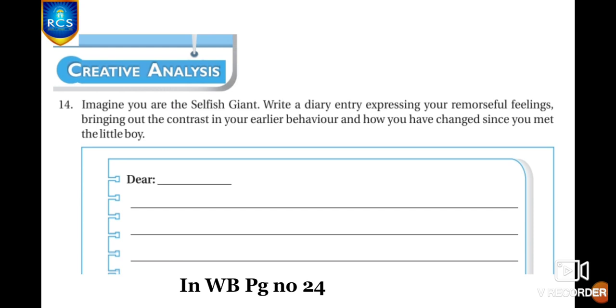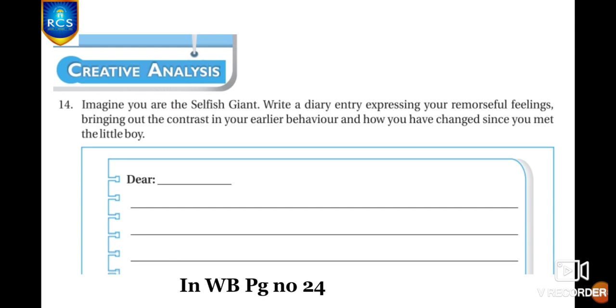So, I became very happy and I am very happy now after seeing the children playing in my garden. Yes, and my life totally changed. Yes, like this, you have to write what is the difference you feel before and after your behavior changed.